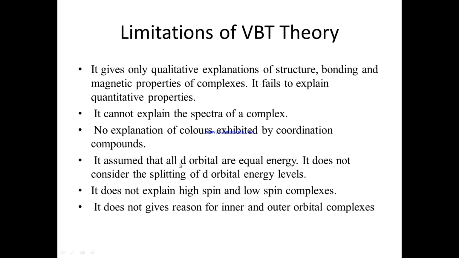It assumed that every d orbital has equal energy and does not consider the splitting of d orbital energy levels. High spin and low spin complexes are not properly explained, and it does not give a reason for inner and outer orbital complexes. So these are the limitations of valence bond theory, and we will see the rectifications in the next theory.